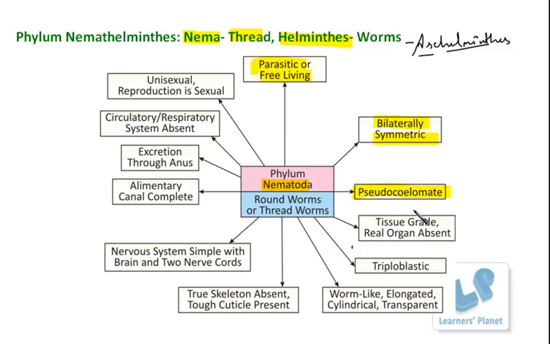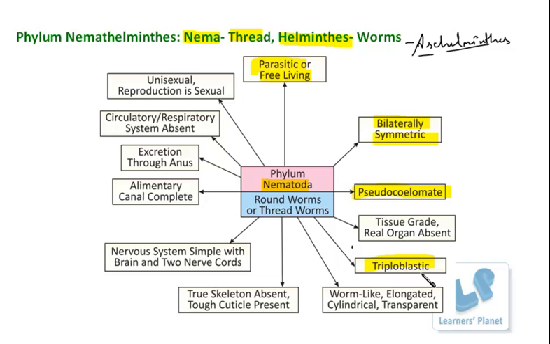You know what pseudocoelomate means? Pseudo means false, coelom means cavity. So these organisms have a cavity, but it is not the developed or the real type. It is a false cavity. Now what exactly does it mean? It means that these organisms are triploblastic. It means that their body development takes place from 3 germ layers.